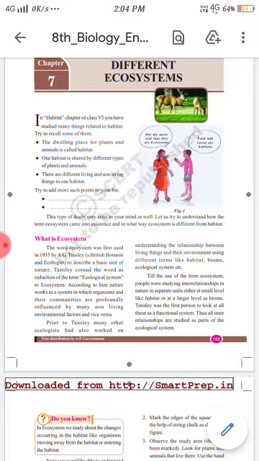Here they have given what is ecosystem. Actually, ecosystem is a basic unit of nature. It works on understanding the relationship between living things and their environment using different terms like habitat, biome and ecological system.